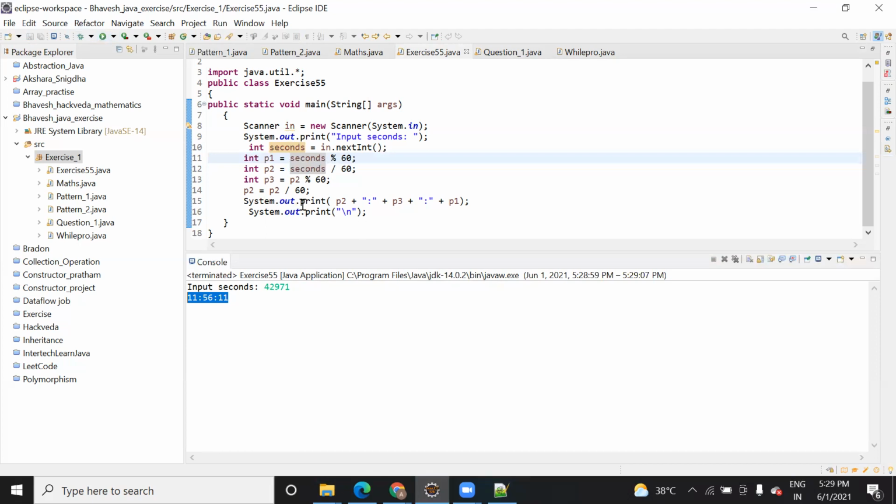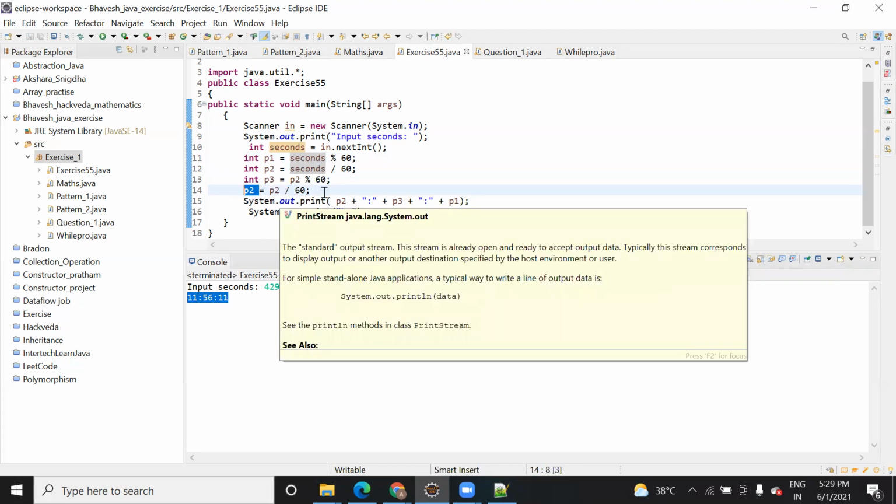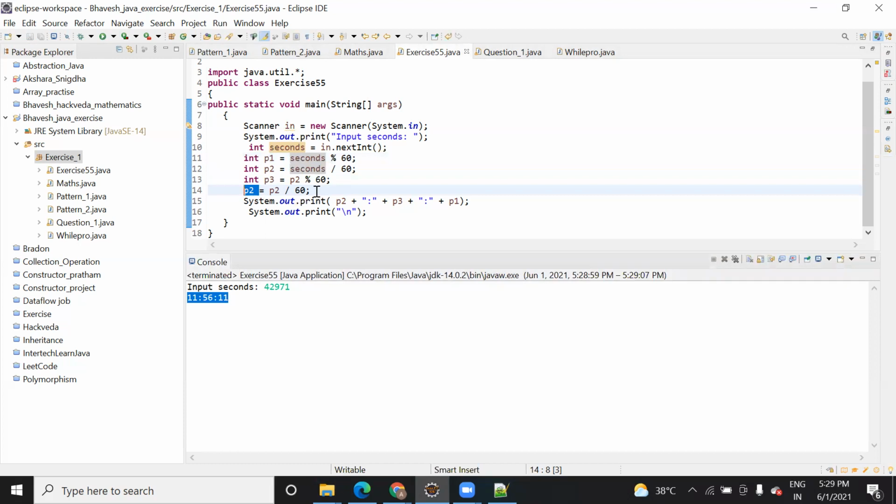So based on the value it will give the hour and all, because we are using mod and division. Suppose you divide 6 by 3 and 2 comes, then it won't show you 02, it will show you 2. We need to look into the logic of how we can add it. If the number is less than 10, then we just need to concatenate 0 before that. So you can write an if else condition maybe.